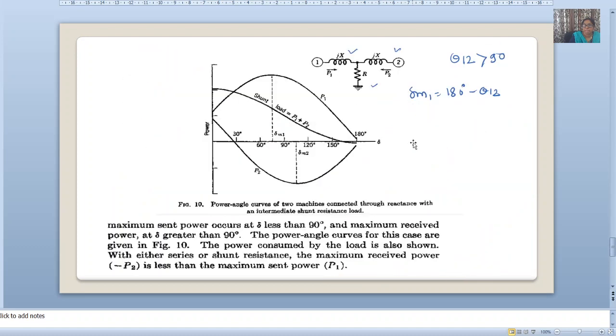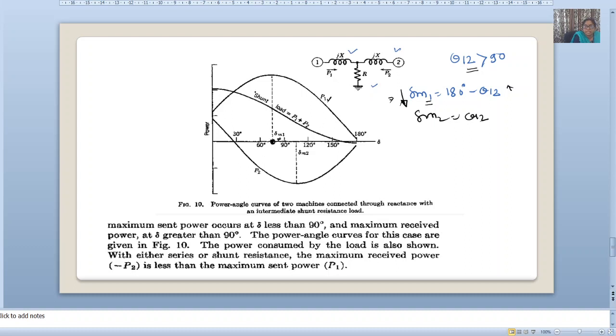Now I will write that del m2 is equal to 512. Okay, now already we have told 512 greater than 90. So that's why del m1 will be less than 90. Del m1 will be less than 90. तो सेंडिंग इन पावर जो रहेगी वो कब ऑकर होगी? डेल एम वन कितना होगा वो केस में? It will be less than 90. अभी देखो यहाँ पे 90 है, लेस देन 90 इज डेल एम वन. Okay, this is our sending in power.